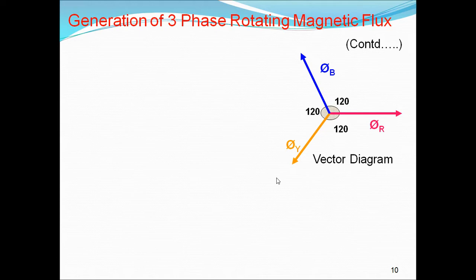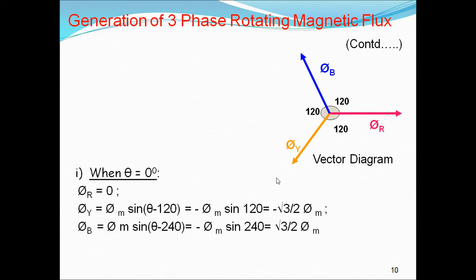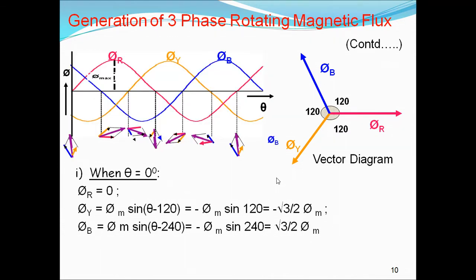So what do we have to do now? We are producing the rotating magnetic field. For that, we will consider an angle of 0 degrees. At 0 degrees, we have the vectors phi r, phi y, and phi b. We have the vector equations also. So before designing, what do we have to do? How is the rotating magnetic field produced?